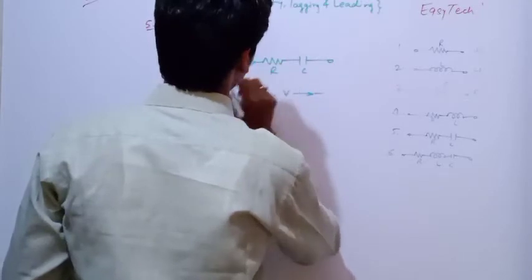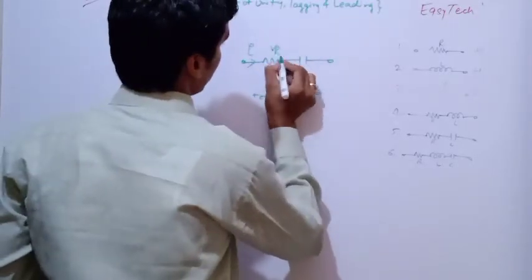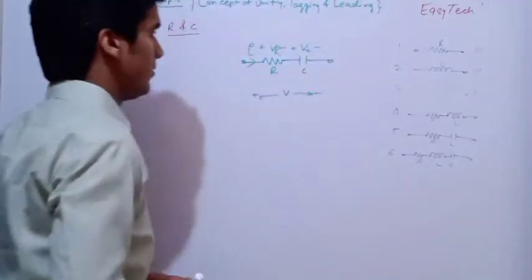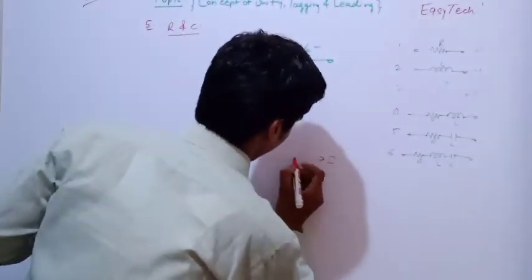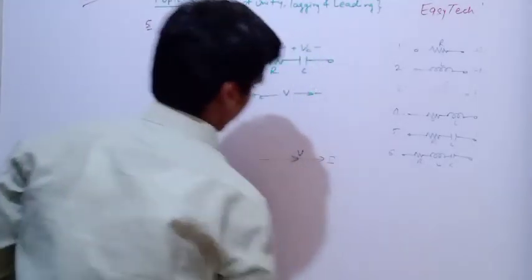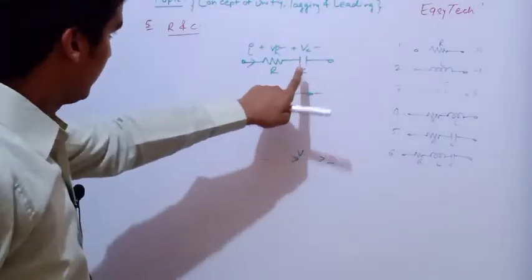Okay, and if this is the current I, the voltage across the resistor is expressed as VR, and the voltage across the capacitor is expressed as VC. Now you have to understand again what is the phasor direction of I. You can take I in the direction of X. For R, the voltage will be in phase with the current. This is VR.